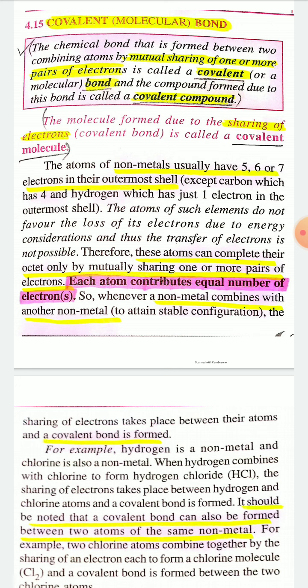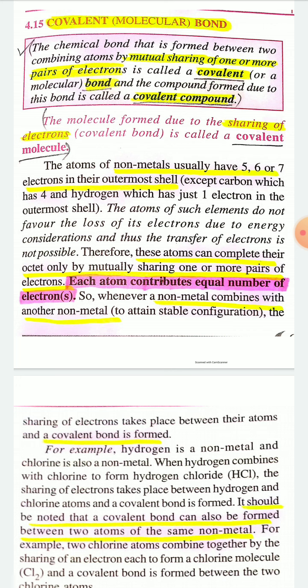When non-metals combine with metals, they form ionic bond, while the atoms of non-metals usually have 5, 6 or 7 electrons in their outermost shell, except carbon which has 4 electrons and hydrogen which has 1 electron. The atoms of non-metals do not favor the loss of electrons due to energy consideration, and thus the transfer of electrons is not possible among non-metals.